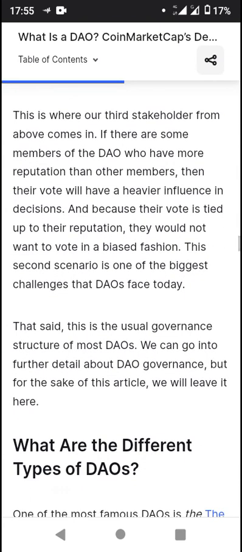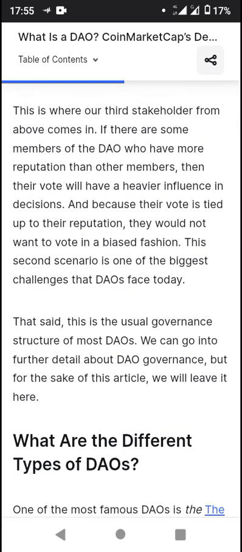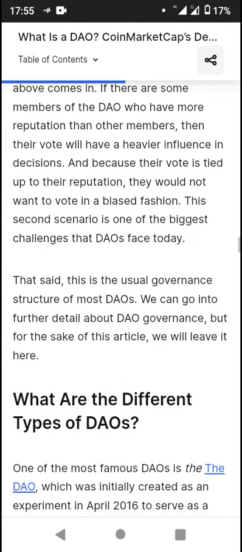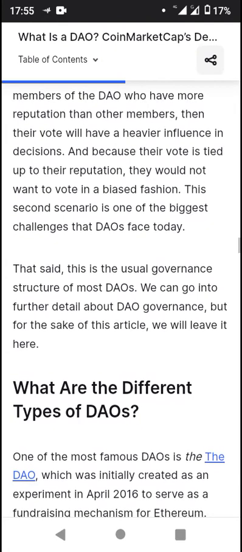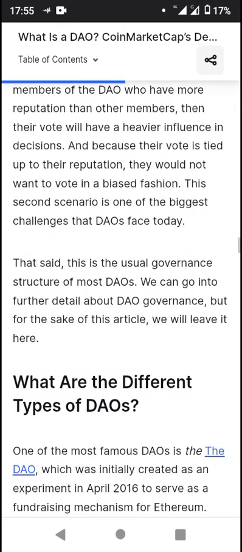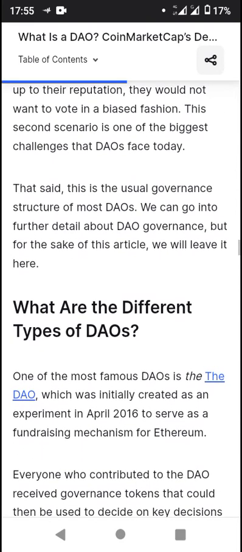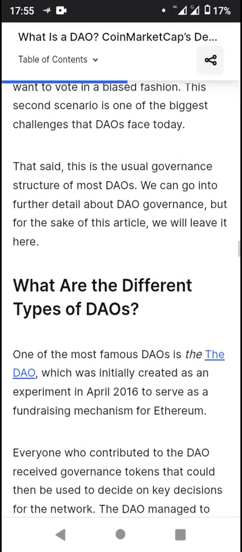If there are some members of the DAO who have more reputation than other members, then their votes will have a heavier influence in decisions. And because their vote is tied to their reputation, they would not want to vote in a biased fashion. So this second scenario is one of the biggest challenges that DAOs face today. That said, this is the usual governance structure of most DAOs. So we can go into further details about the governance token.